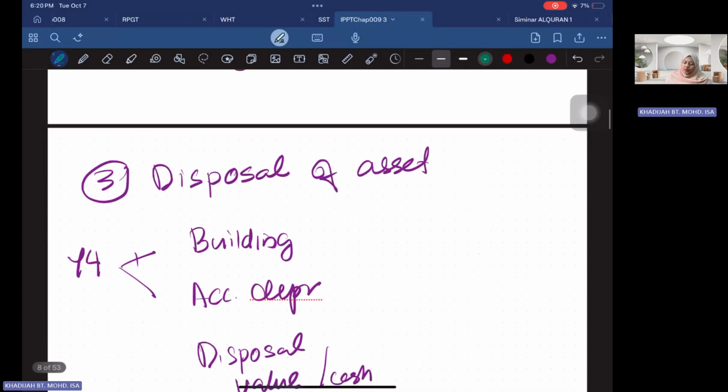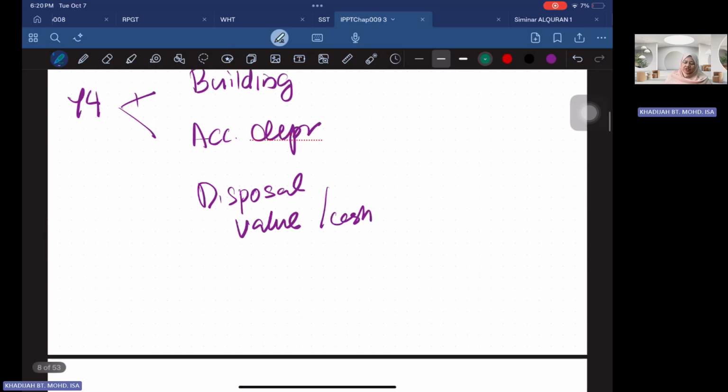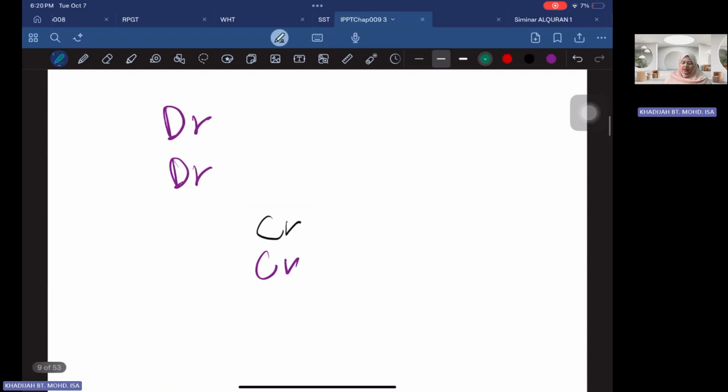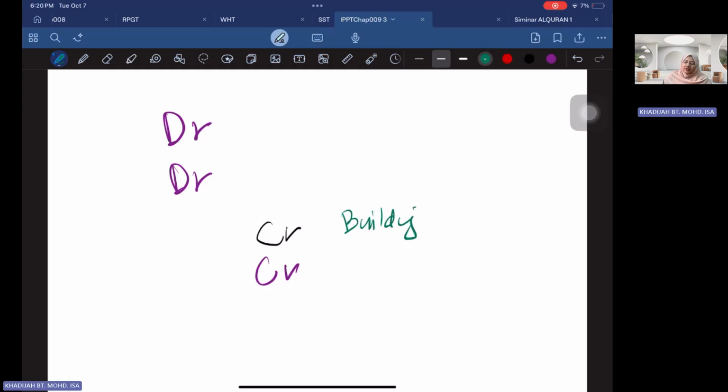Then whenever you have a disposal of your asset, you have to record your building and your accumulated depreciation. So how much is the disposal value? You should know. What is the cash received for the disposal of your building? So in this example, if you were to dispose of your building, you're going to credit your building account 100,000. You debit your accumulated depreciation, assuming that the balance is 15,000, and you debit the cash received from the disposal of the building.